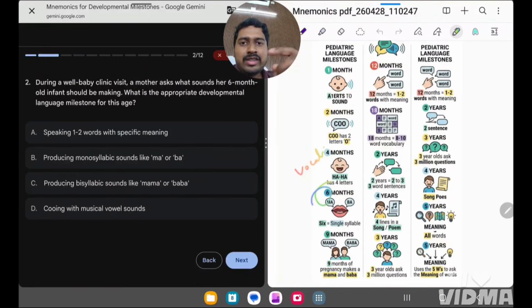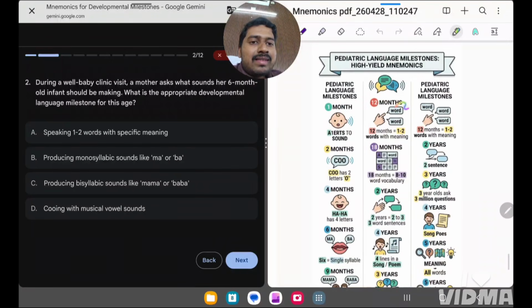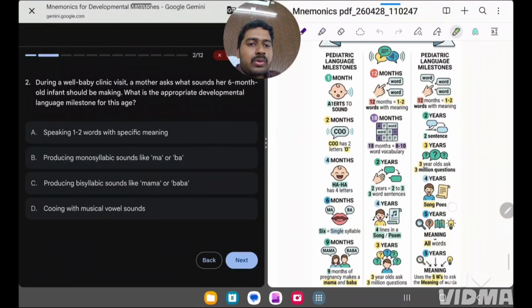At 6 months, monosyllables like ma, ba. So 6 means single syllable. 9 means mama, papa, baba, all this. So this is at 9 months. At 12 months, the child will have 1 to 2 words. At 18 months, 8 to 10 word vocabulary. At 2 years, 2 to 3 word sentences.